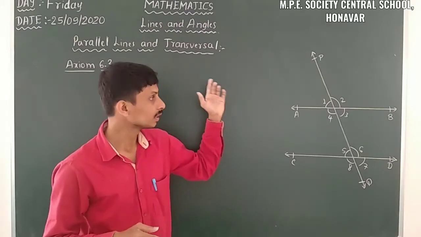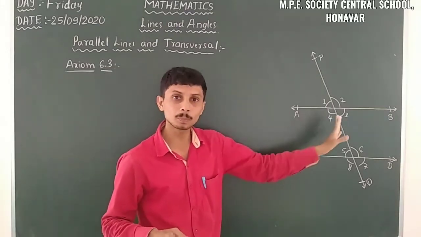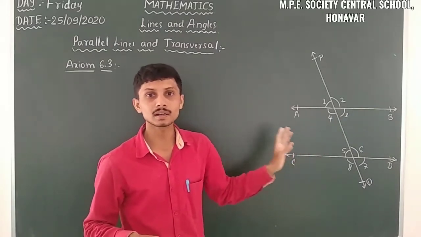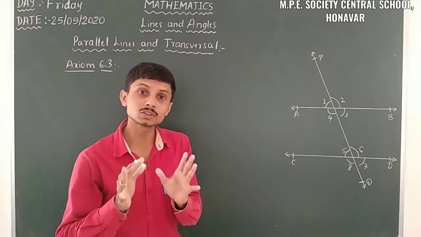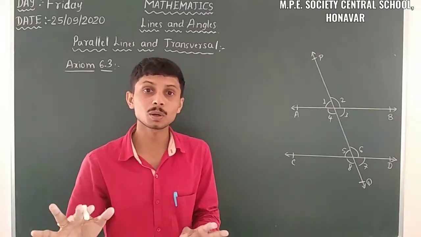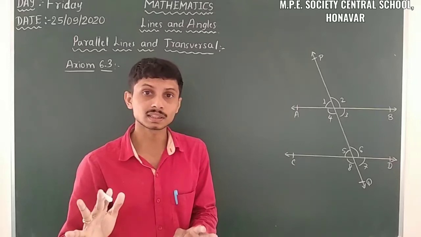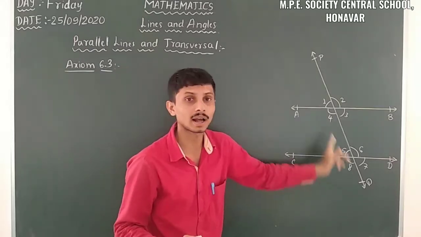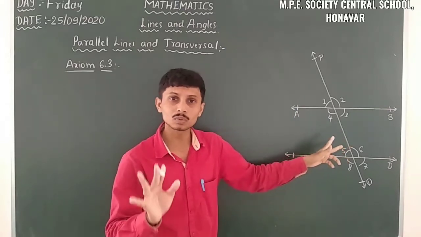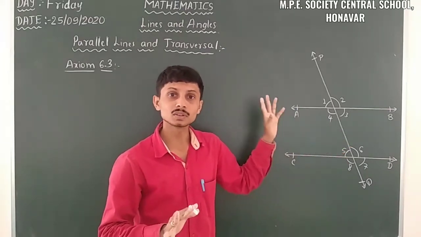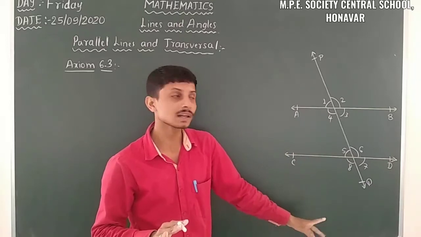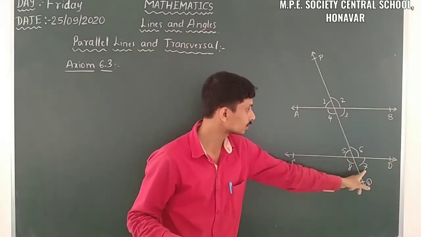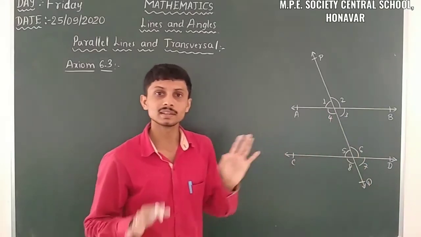That is, when a transversal intersects two parallel lines, then corresponding angles are equal. So only in the case of parallel lines, not in the case of non-parallel or intersecting lines. So then corresponding angles are equal. That means 1 is equal to 5, 2 is equal to 6, 3 is equal to 7 and 4 is equal to 8.